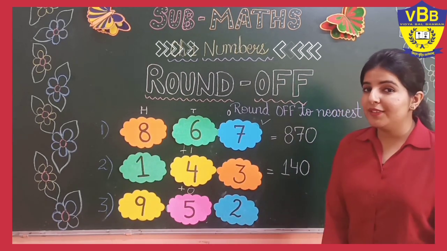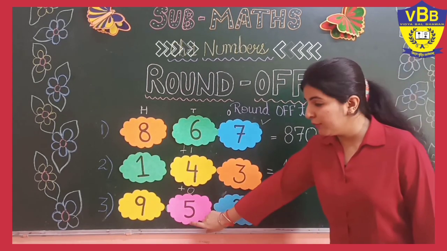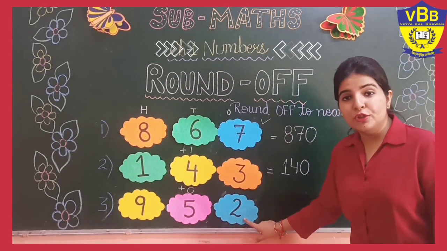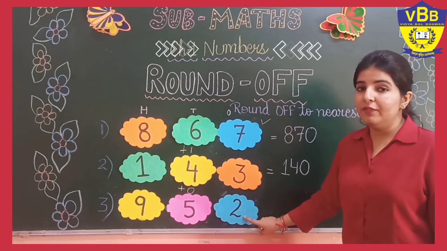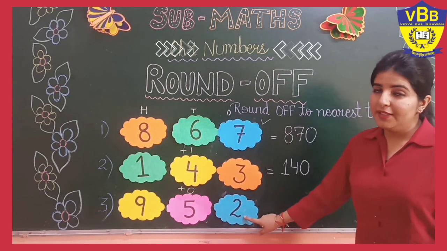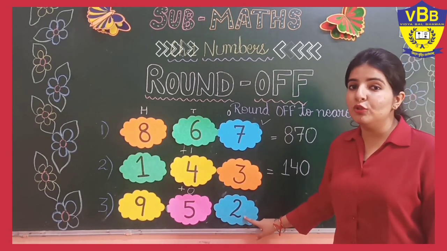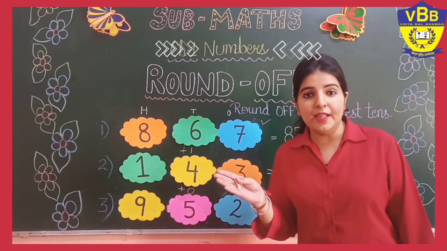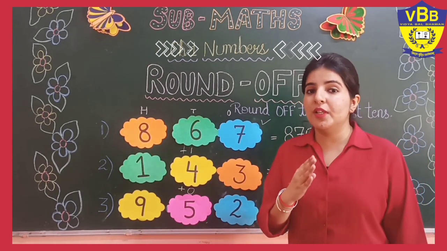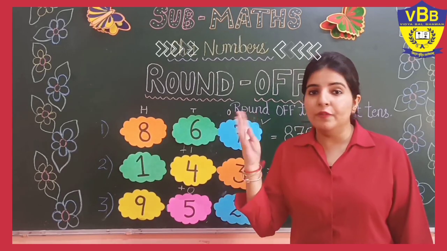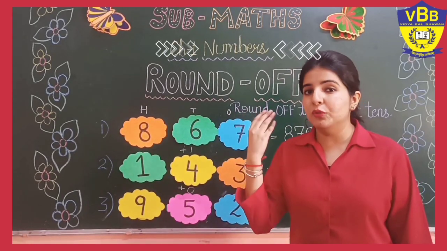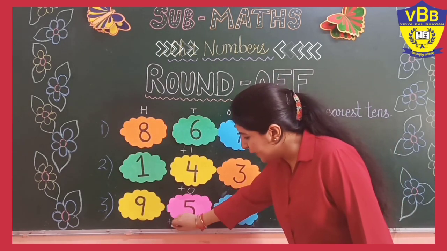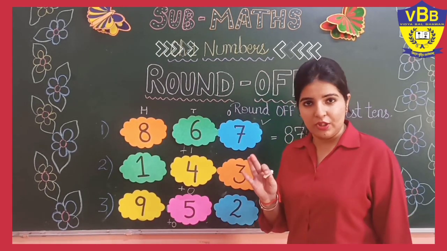952. What is the tens place number? 5. Okay? The very next number is 2. So we will see where the 2 will come. Yes, again the 2 will come between 0 to 4. Right? So when the number is between 0 to 4, there will be no change. We have to let it go. So 5 plus 0, that means no change.